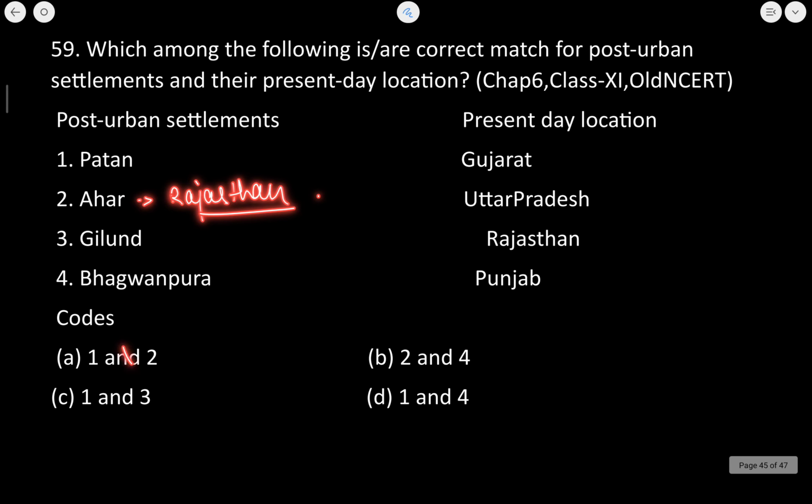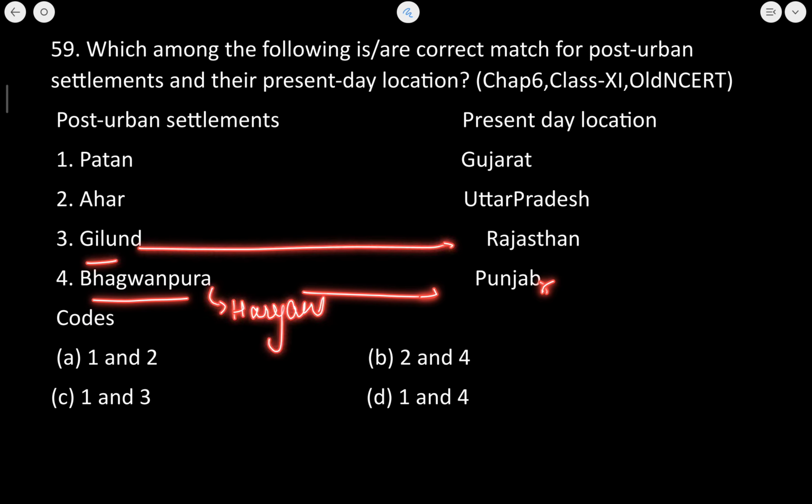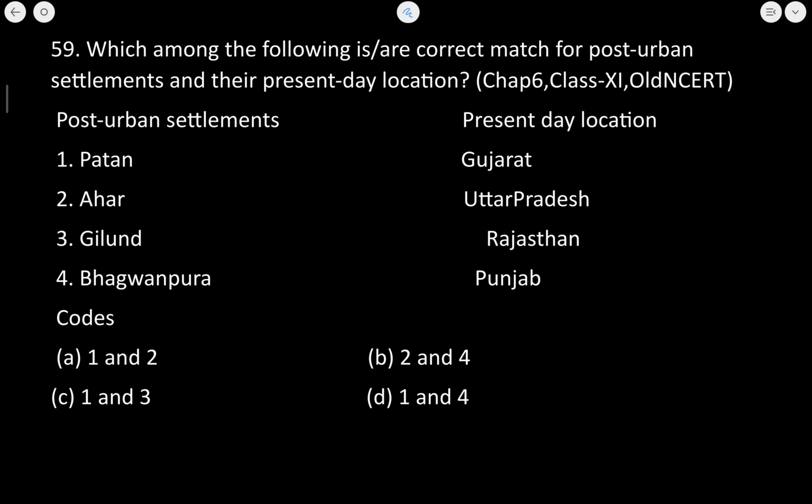Now second हम eliminate कर देंगे. First हमें पता है is correct. Now Bhagwanpura is in Punjab. No, it is not. Bhagwanpura is in Haryana. So Gilund is in Rajasthan, this is correct. So 2 and 1 and 3 here is absolutely correct. So 1 and 3 हमारा correct answer हो जाएगा.